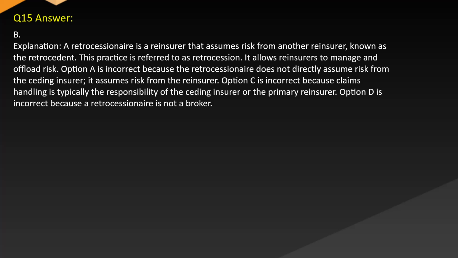Option C is incorrect because claims handling is typically the responsibility of the ceding insurer or the primary reinsurer. Option D is incorrect because a retrocessionaire is not a broker.